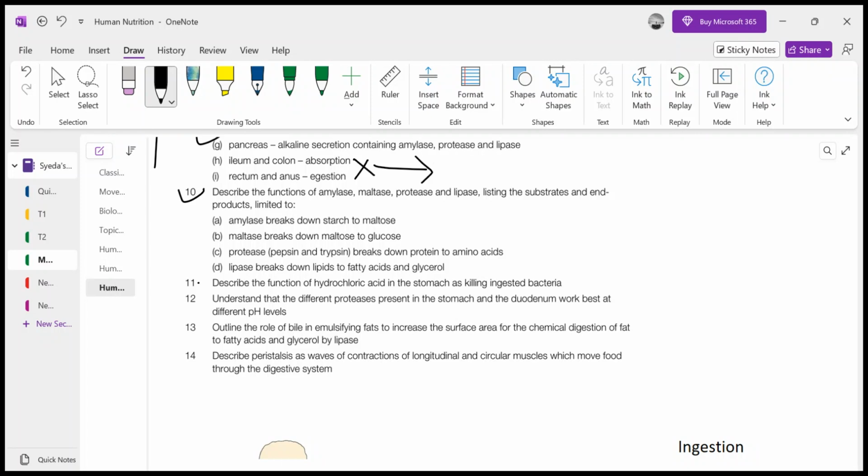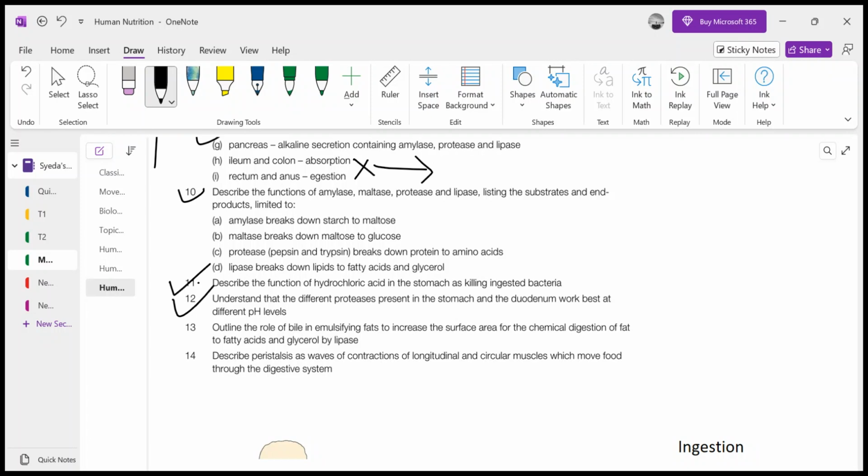We have done with the function of hydrochloric acid. We have done with the different proteases present in the stomach and duodenum, and with their different pH levels. I've discussed that pepsin in the stomach has an optimum pH of 2, while the pancreatic protease, that is trypsin, has an optimum pH of 8 to 9, which is an alkaline pH. So pepsin denatures in the small intestine, right? Because the alkaline environment is there due to the bile, right? Same for the salivary amylase.